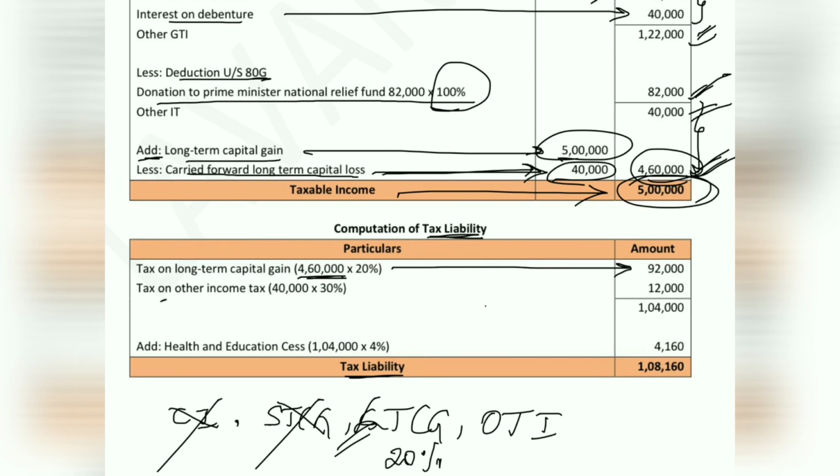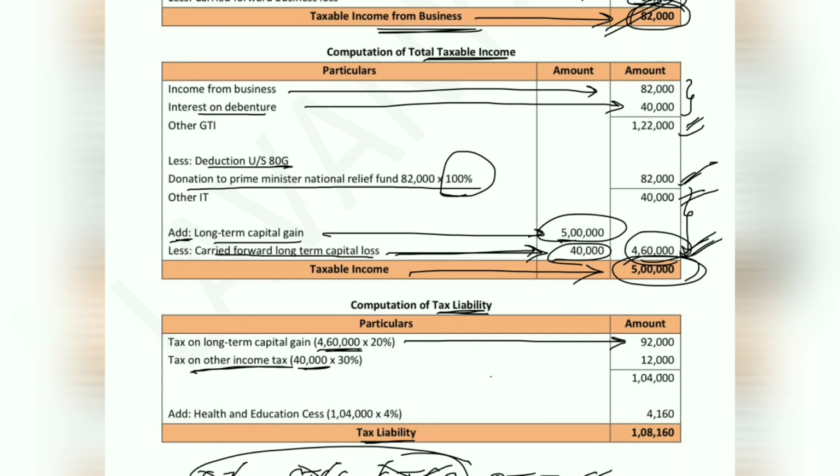Now we have other taxable income value. That means any other taxable value which will not fall under the 3 heads here will come to the 4th head, other taxable income. So whatever 40,000 we have considered is nothing but your 82,000 business income plus 40,000 interest on debentures, income from business and interest on debentures, minus the deduction which is given in the problem to the extent of 82,000.